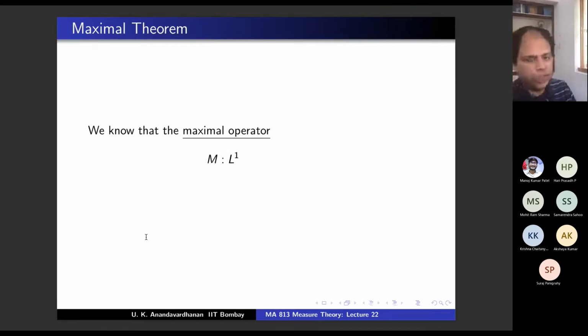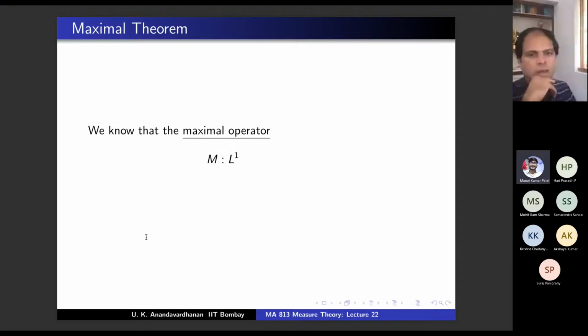Mf will be some function. We don't know what kind of function it is, but we have a nice space. What is the codomain of this operator in general? M is an operator, so it's from one space to another space. My domain is L1. If I restrict M to L1, take a guess and you will be right.